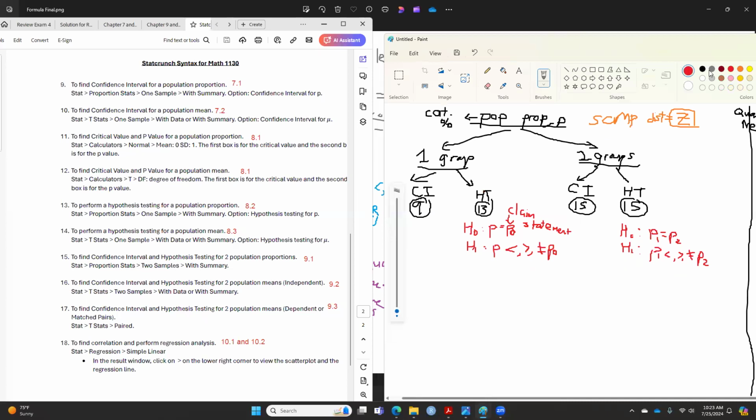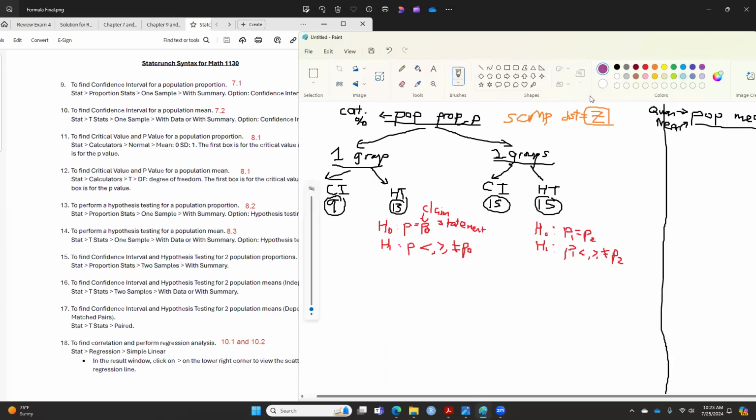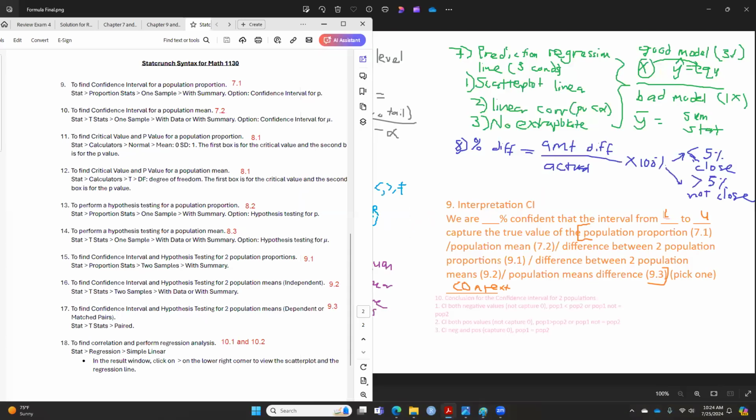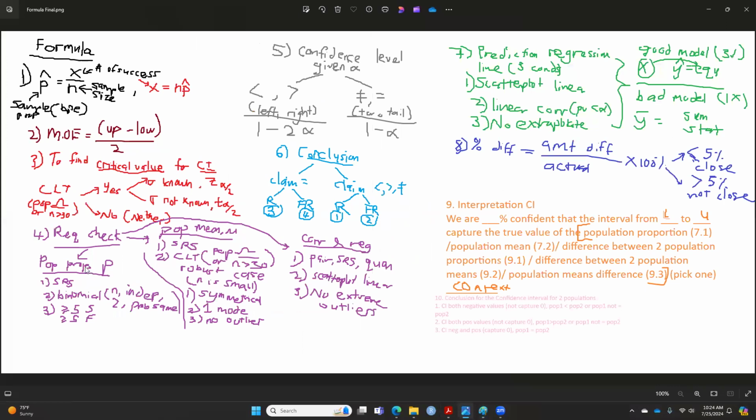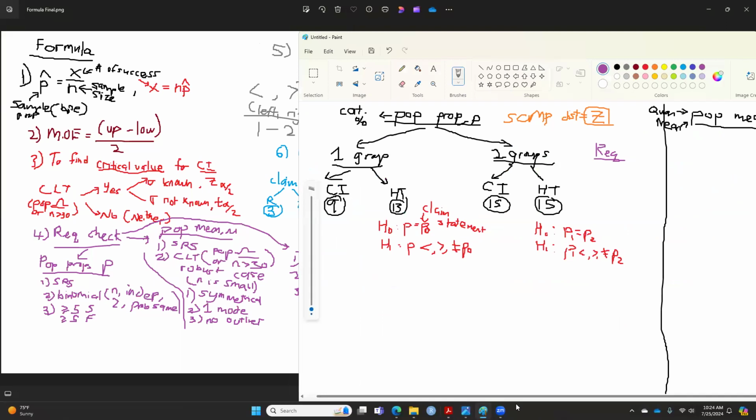Now, the conditions, so for the requirements, please check the cheat sheet, okay? So if you want, you can put it down here. The requirements for the population proportion: SRS, binomial, at least 5 successes and 5 failures. So these are the requirements in this case. I'll just do it very quickly here.